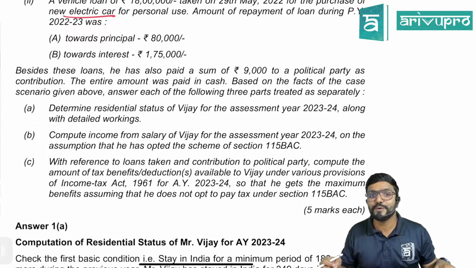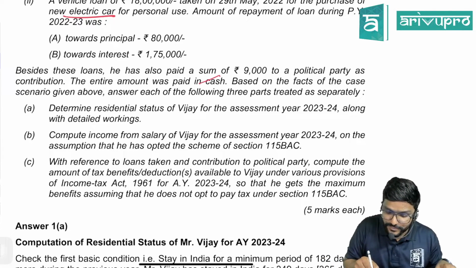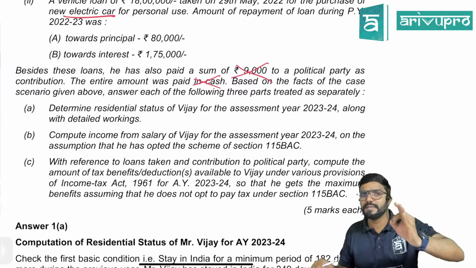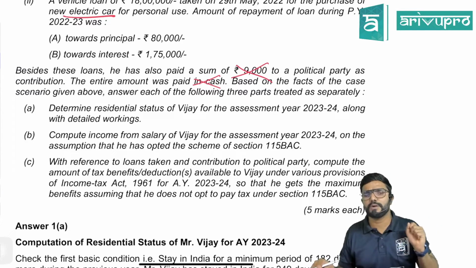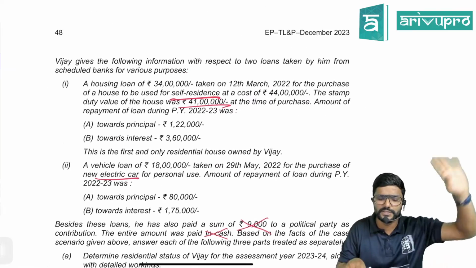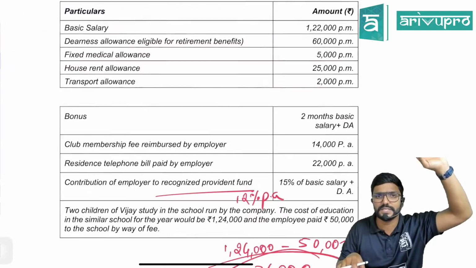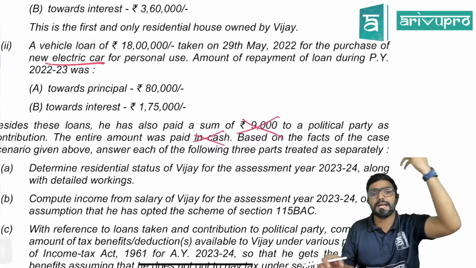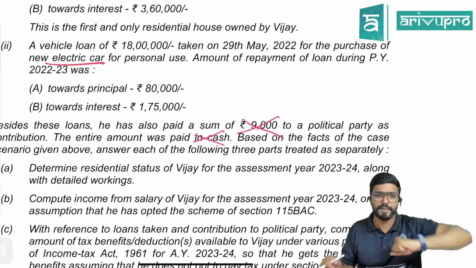The entire amount has been paid in cash. So if he has paid in cash, can he claim deduction? No. 80GGB and 80GGC talk about political contributions. Here the person who is giving it is not a company, so he can claim it under which section? 80GGC. So now, is he eligible to claim? No sir. As he is giving it in cash, he cannot claim.